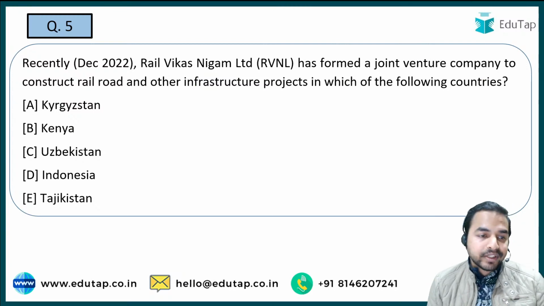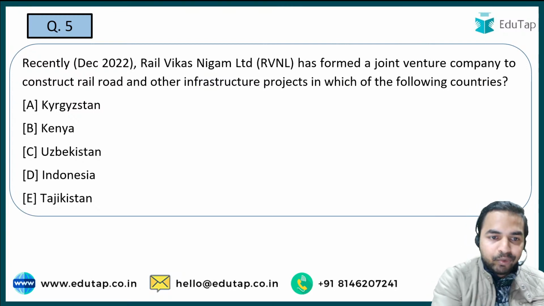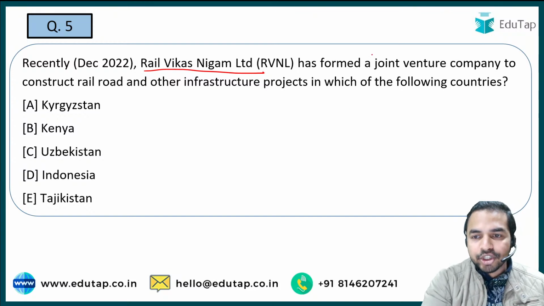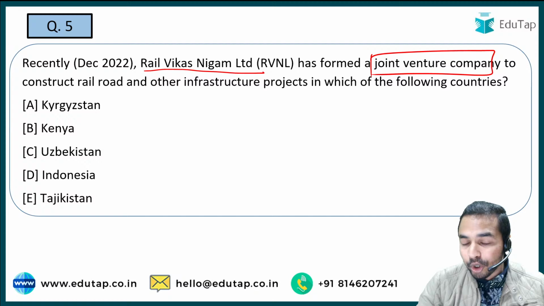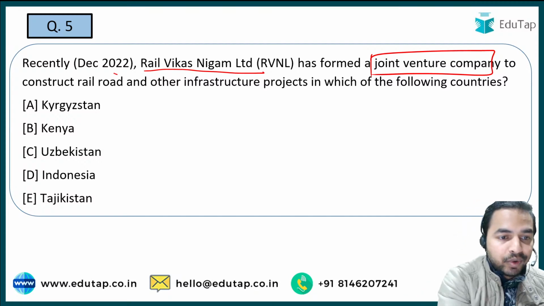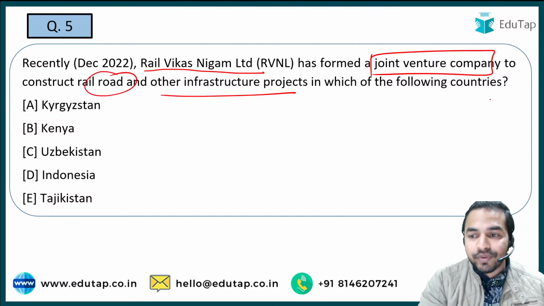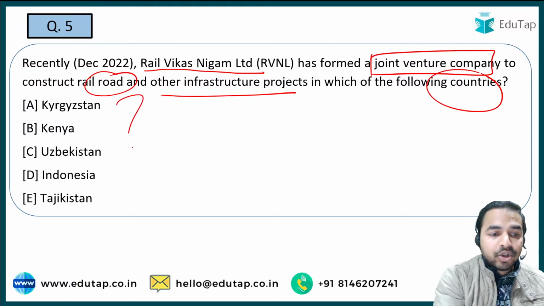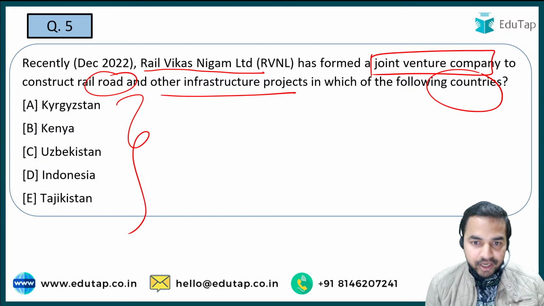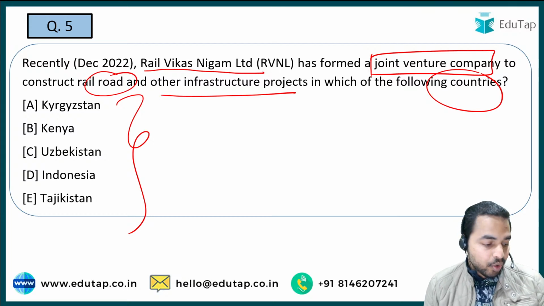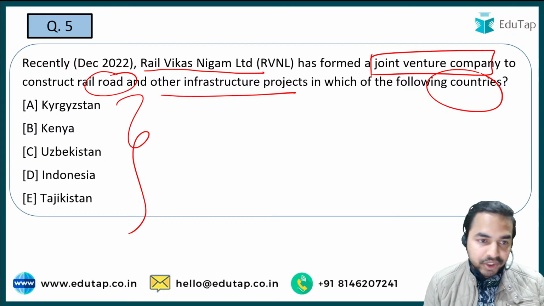Let's move on to the next question. So guys, the next question is on the screen. Rail Vikas Nigam Limited has formed a joint venture company, and the aim of launching this company is to construct a railroad and other infrastructure projects in which of the following countries? So which is the country in which this will be constructed? Please tell me the right answer. Question number 5 is here on the screen.